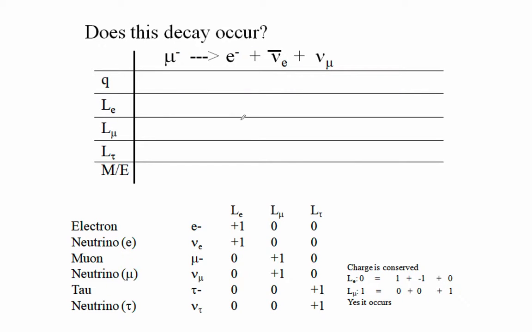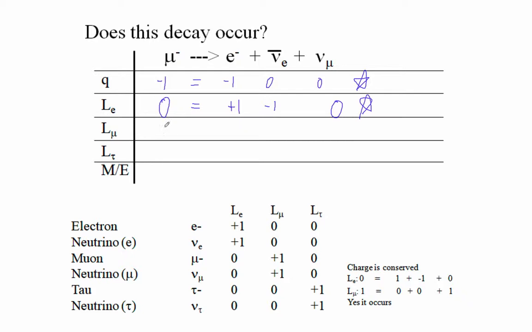All right, so does this decay occur? Let's look at charge. So -1, -1, 0, 0. That works, right? -1 is -1, so yay. Let's look at electron numbers. Muons have 0 electron numbers, right? So these guys are zeros. This is +1. This is the anti-electron neutrino, which is -1. And that works, right? We have 0 on both sides for the electron number.